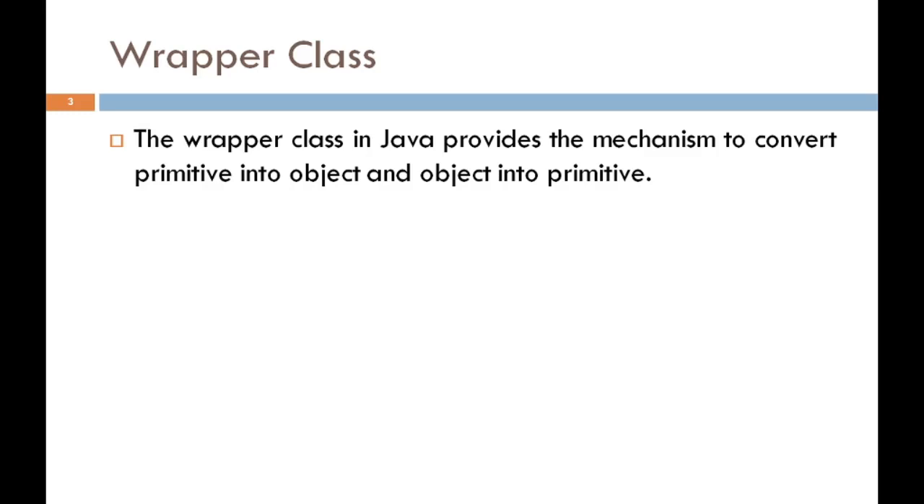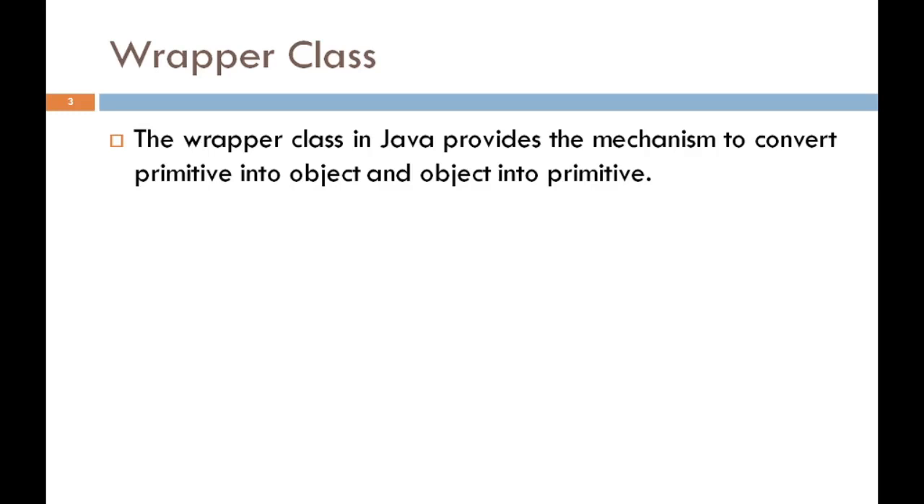The primitive data types are not objects, so they do not belong to any class. While storing data in a data structure which supports only the object data type in Java, we compulsorily have to convert this primitive data type into an object data type first. So we use a wrapper class to convert this primitive data type into an object type.